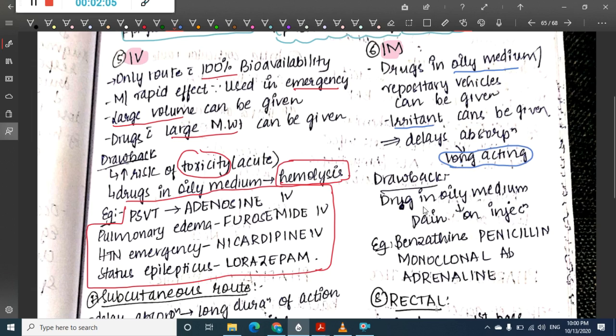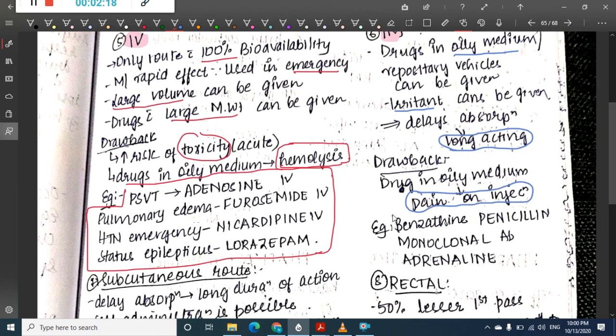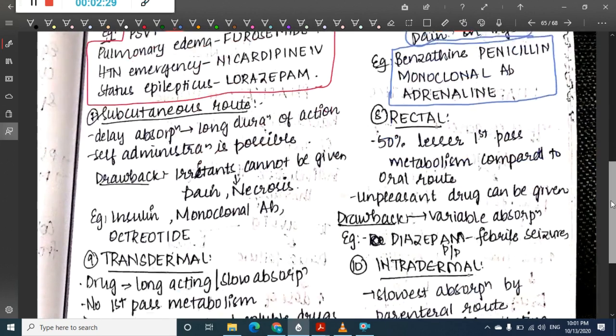If you look at the drawback, the drug is in an oily medium, so there is increased chance of pain on injection. Examples of IM injections: you can use benzathine penicillin, adrenaline IM, and similarly monoclonal antibody can be given IM.